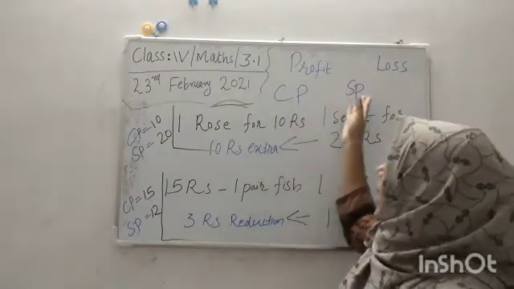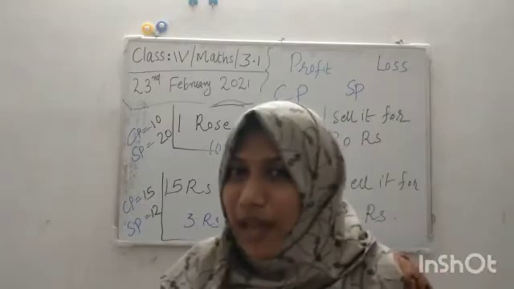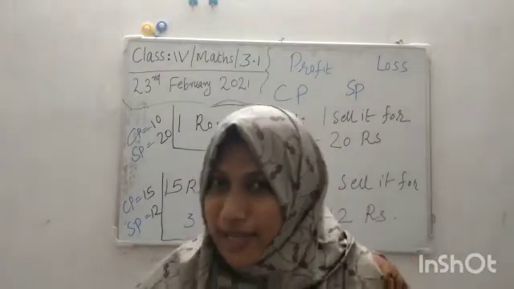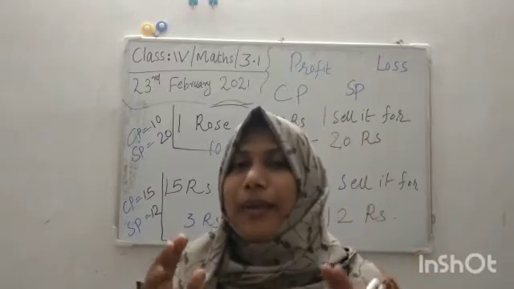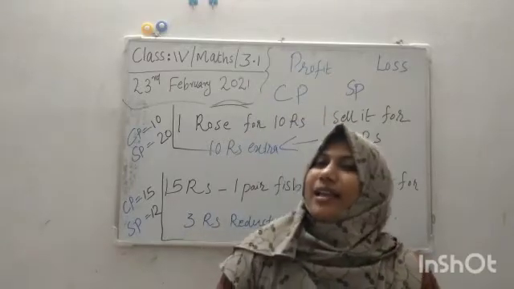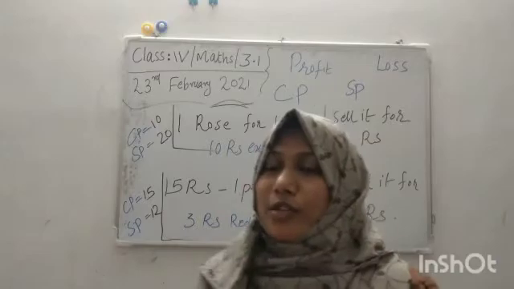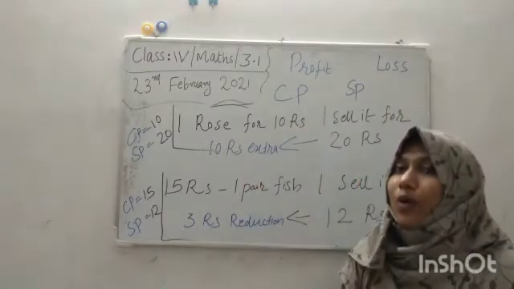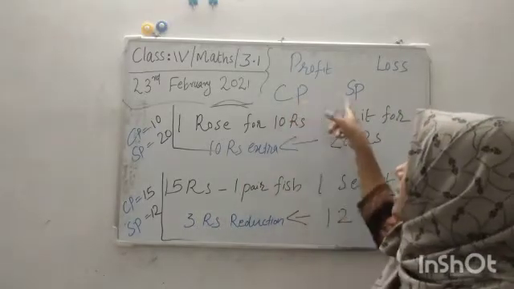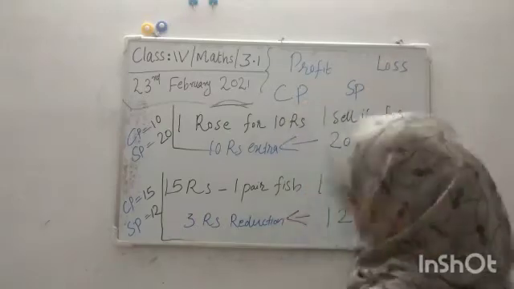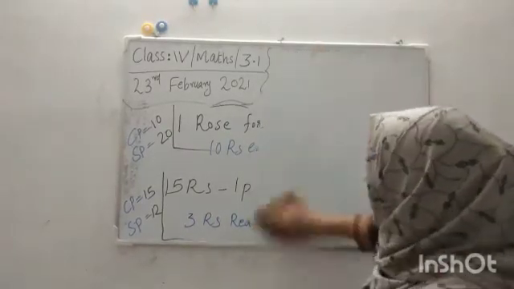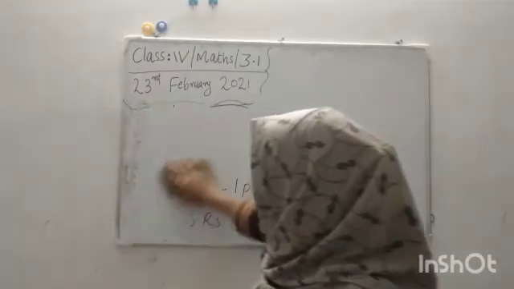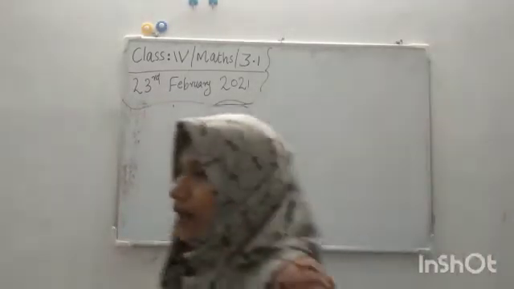And we have SP greater than CP, yes, profit. SP less than CP, yes, loss. So students, don't forget these 4 words: SP, CP, profit and loss. And we can check some problems. So don't forget these words: SP, CP and profit, loss.